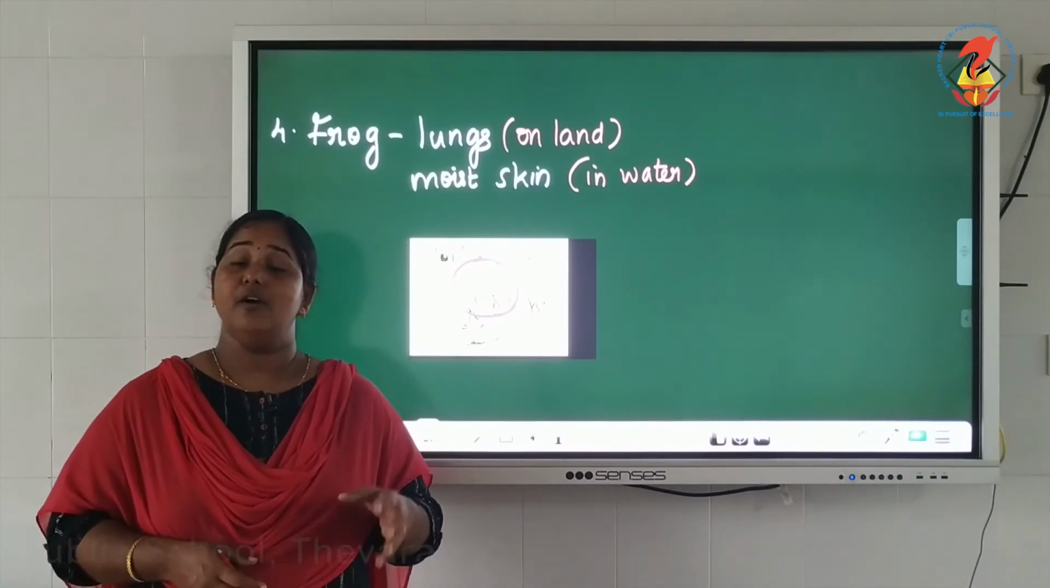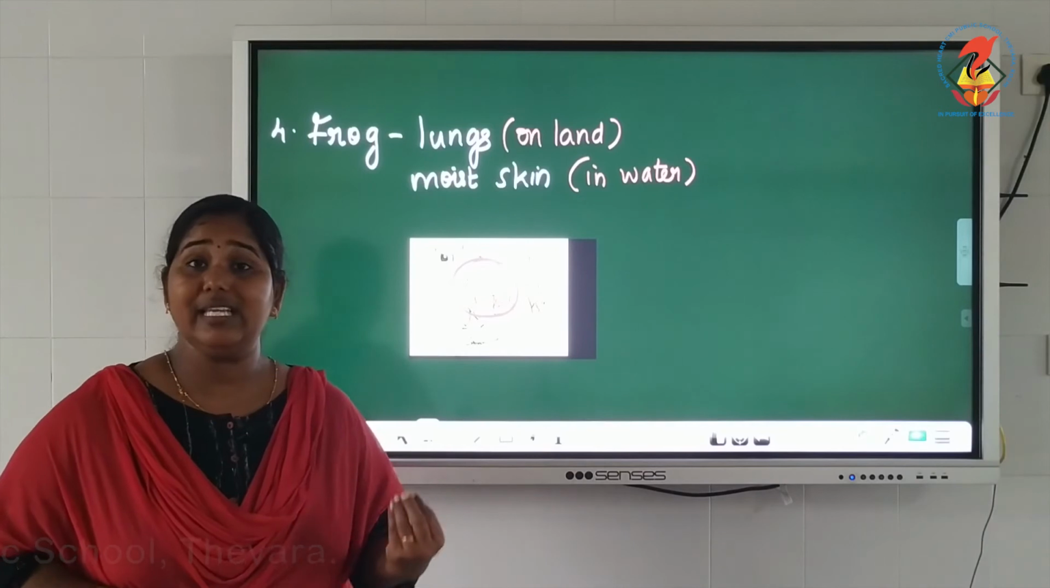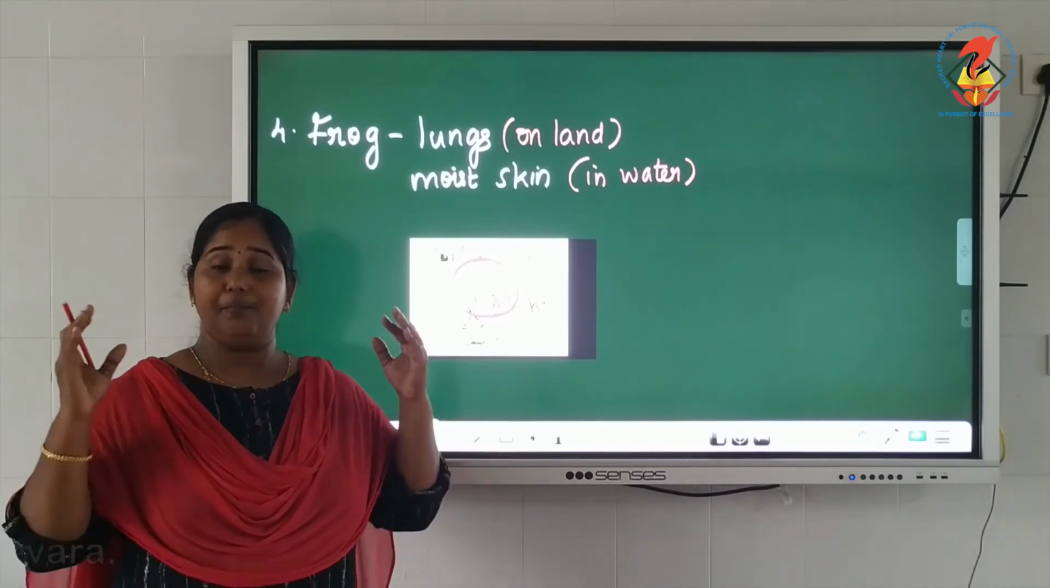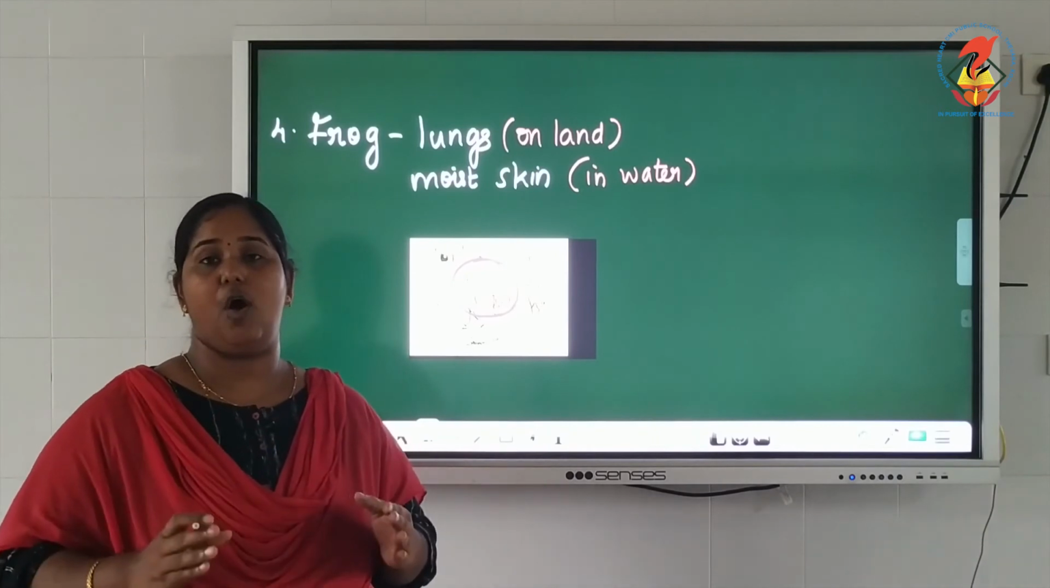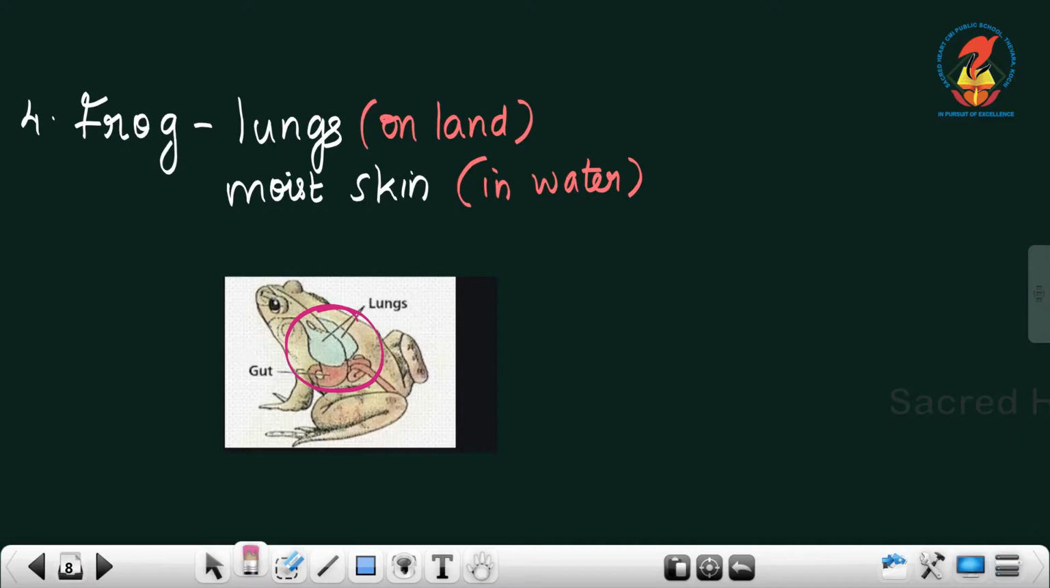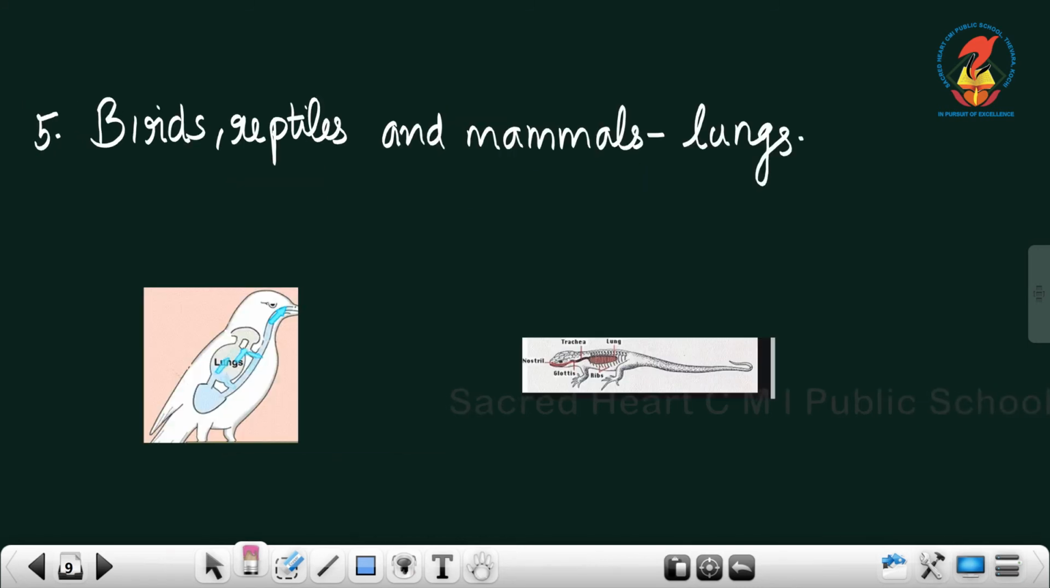Because frog uses its moist skin. When it gets into water, skin becomes moist or wet. That moist skin is used by the frog to breathe in water. So on land, it uses lungs, and in water, a frog uses its moist skin to breathe. So this is how a frog breathes.